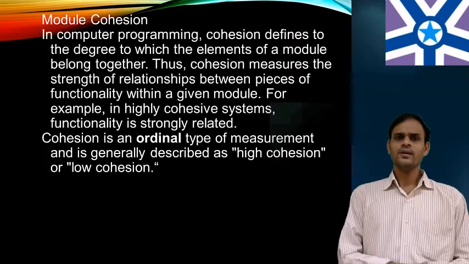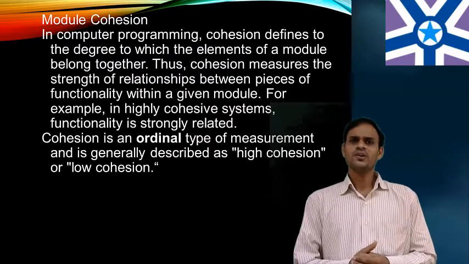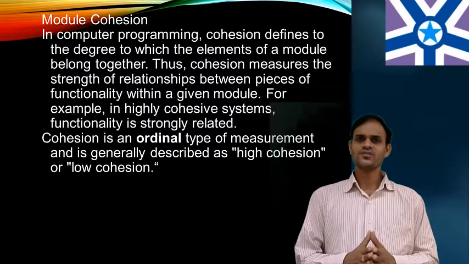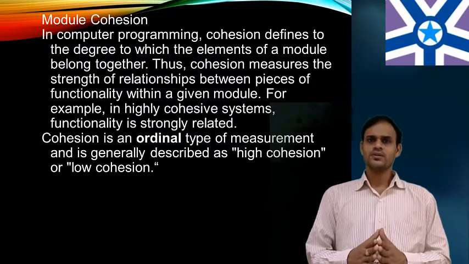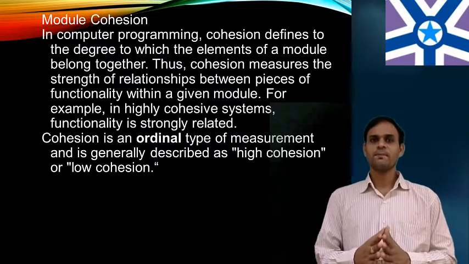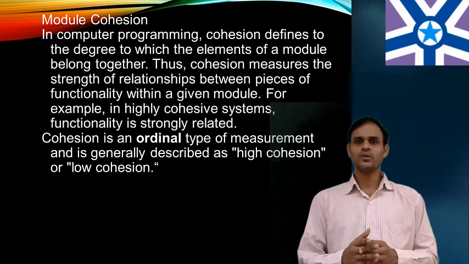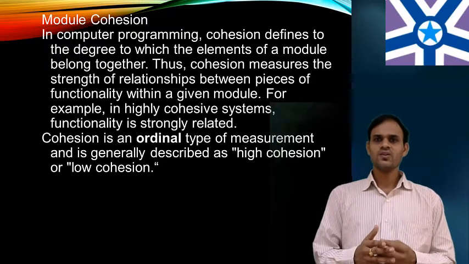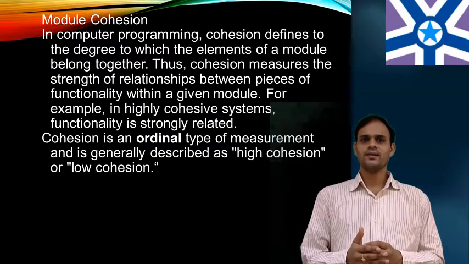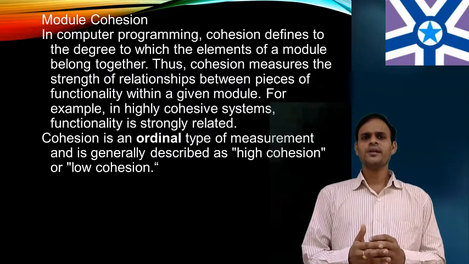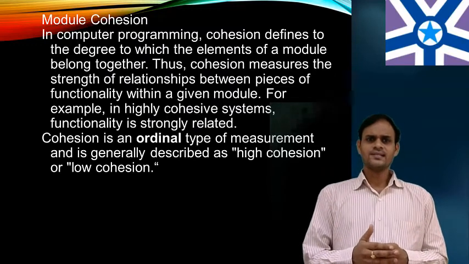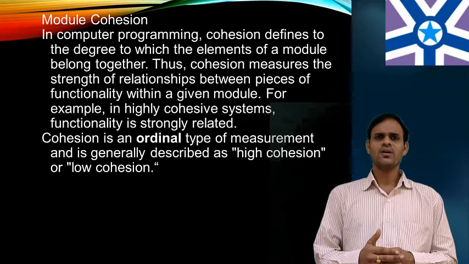Okay, so again, module cohesion. In computer programming, cohesion defines the degree to which the elements of a module belong together. Thus, cohesion measures the strength of relationships between the pieces of functionality within a given module. For example, in highly cohesive code, functionality is strongly related, so the parts communicate with each other. Cohesion is an ordinal type of measurement and is generally described as high cohesion or low cohesion.